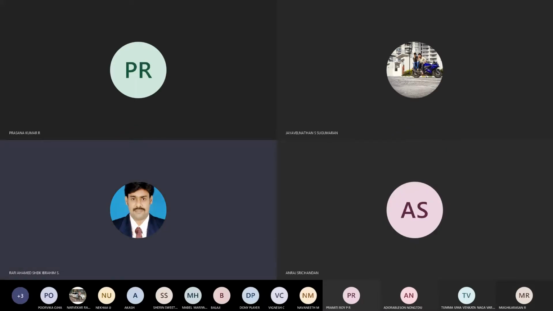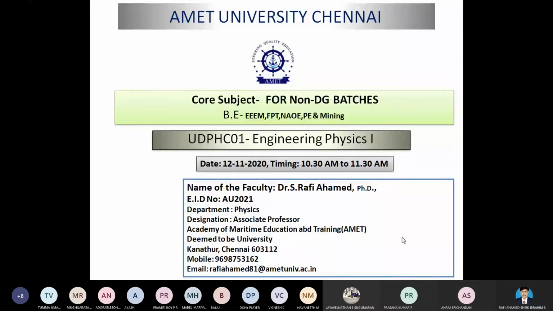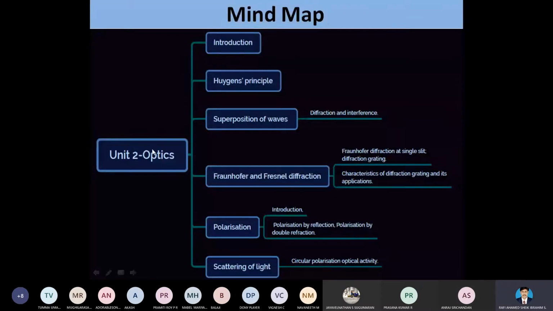So as we have started our unit number 2, our unit number 2 is optics. So we are discussing wave optics. So here the wave is nothing but light energy. How the light waves are propagated in the medium, that we are going to study here in wave optics.